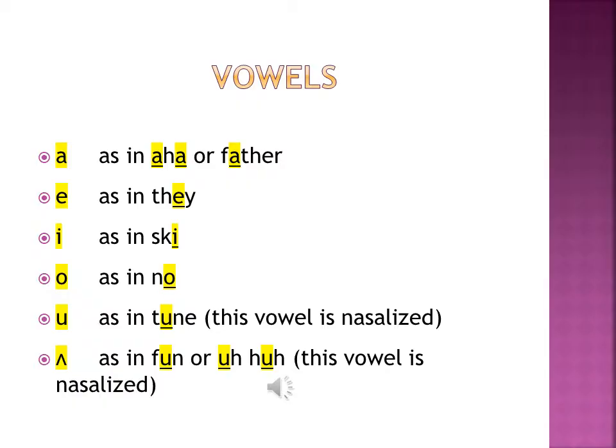In this slide, you will see the vowels A, E, I, O, U, and the caret. Alongside each of these vowels is a little bit of an explanation on how they should sound while you're speaking. So we have A, A, E, O, and those are the sounds that the vowels will make.